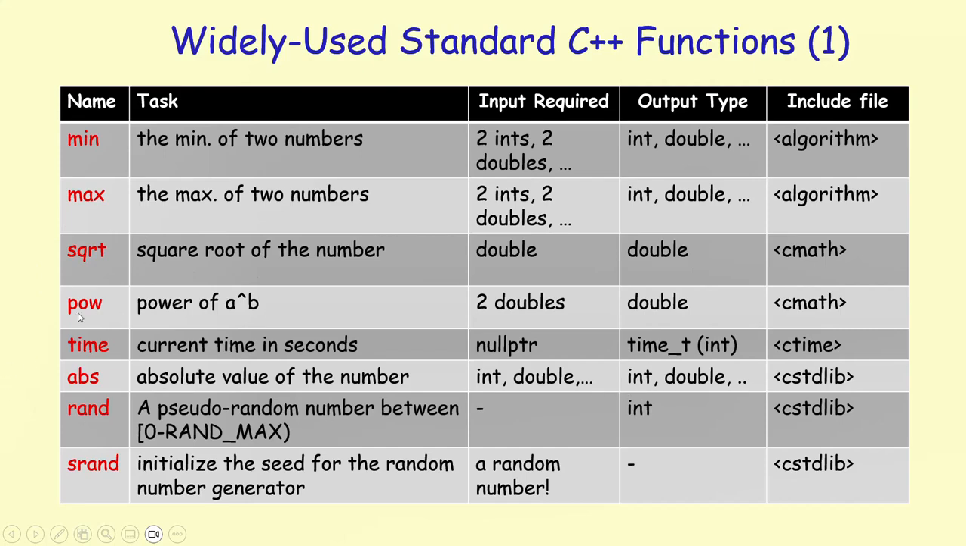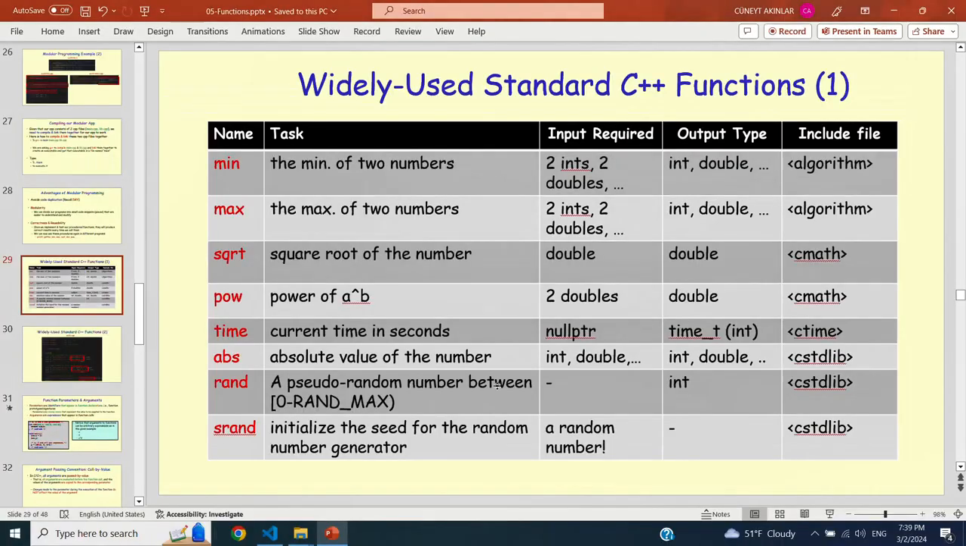There is a function called time that returns the current time in seconds, defined in ctime. So you need to include ctime to make use of it. Absolute value, rand, and srand are defined in the stdlib. So you have to include cstdlib to make use of those functions. These are just some of the most widely used C++ functions, but there is a huge other set of C++ functions that you can use, and they are organized in different libraries.